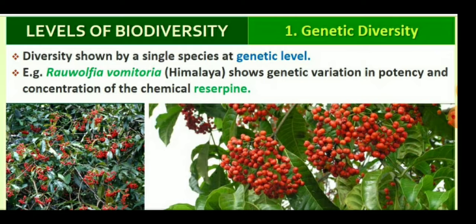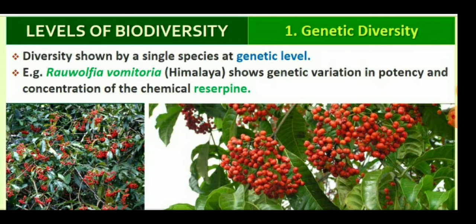The first level of biodiversity is genetic biodiversity, or genetic diversity. Children, a single species might show high diversity at the genetic level over its distributional range, and this is called genetic diversity. It is shown by the medicinal plant Rauwolfia vomitoria.